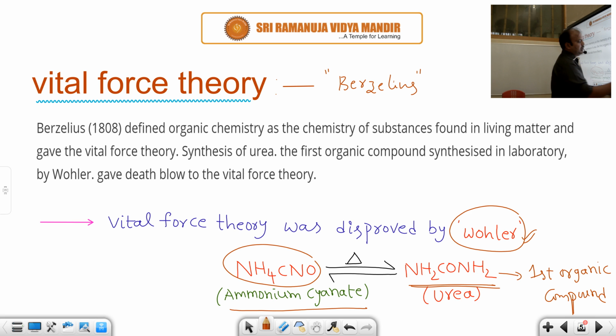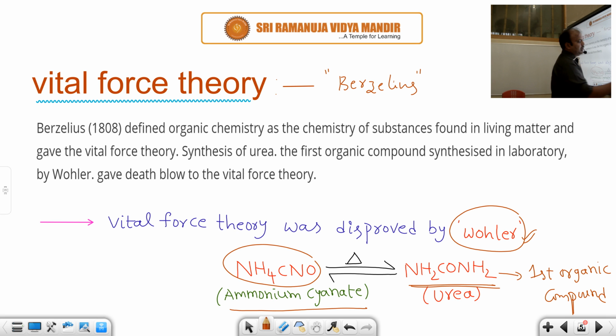Urea is the first organic compound prepared in the laboratory by the scientist Höhler. After that, which is the second organic compound prepared in the laboratory? That is acetic acid. What is the molecular formula of acetic acid? CH3COOH.